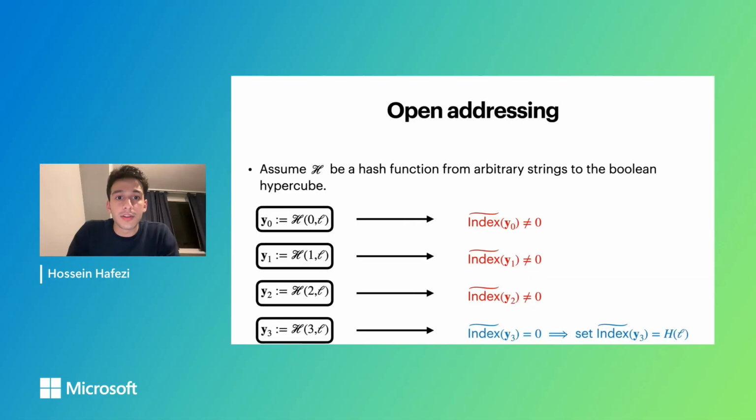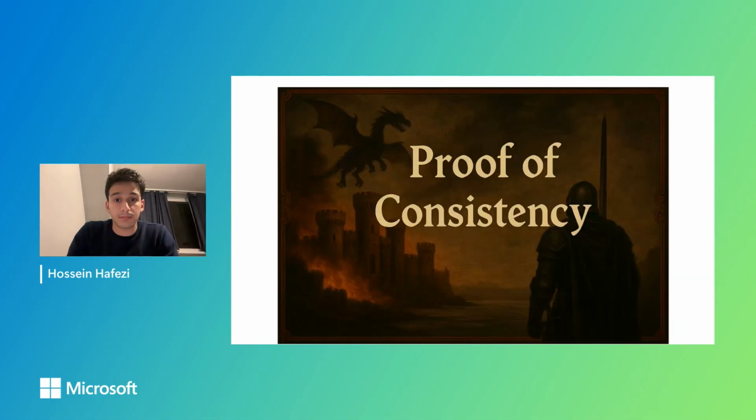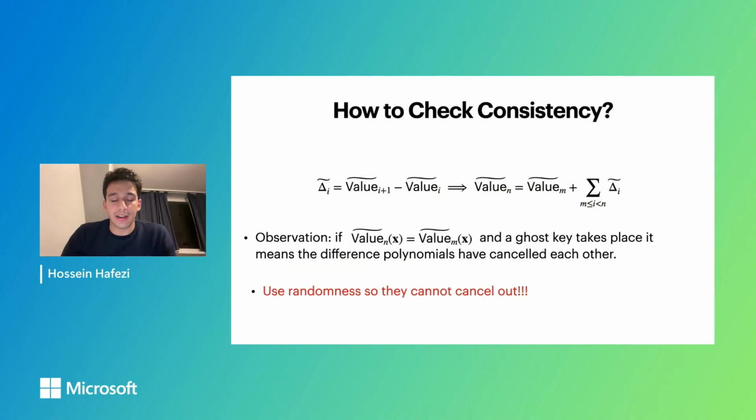You're welcome. So, yes, proof of consistency. Our very high-level idea, which is very simple, is that we define these delta polynomials, which are difference polynomials for consecutive value polynomials.